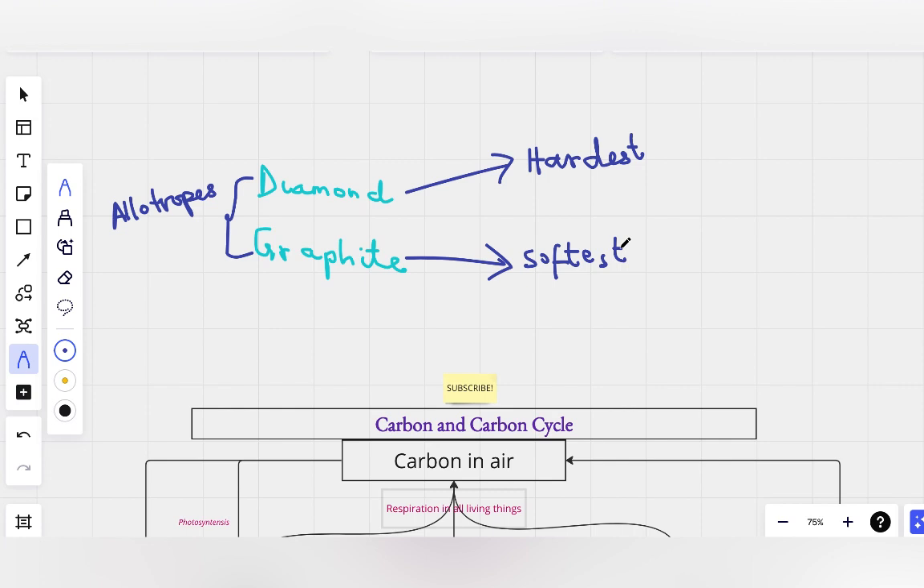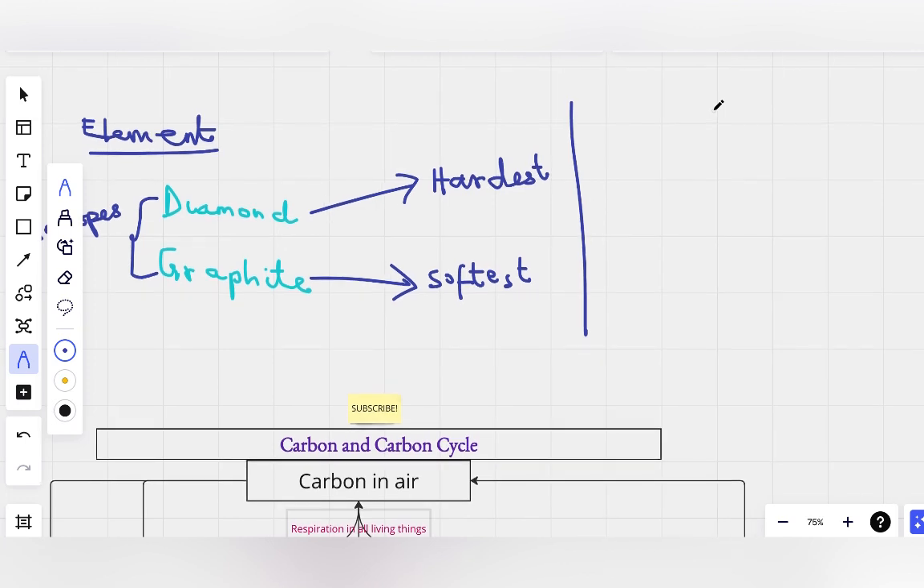Now, that is carbon in the form of an element, carbon existing as a free element. Now let's look at carbon in the form of compounds. Elements react together to form compounds, right? So when we look at it in the form of compounds, we have a new story. In the form of compounds, carbon reacts with oxygen to form carbon dioxide, carbon monoxide, and so on.